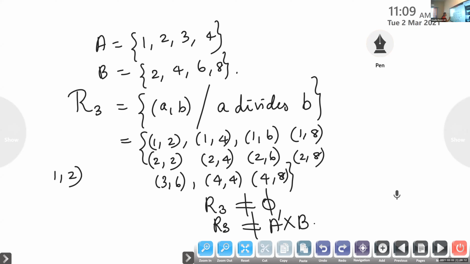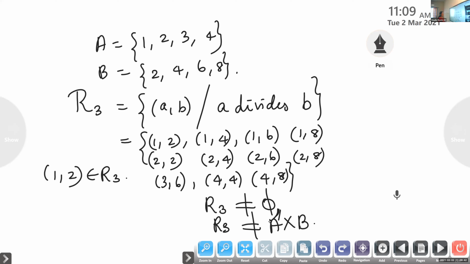Now we are going to learn some notations. Look here. Whether the ordered pair (1, 2) belongs to R3. Ma'am, in the last thing you explained, is R3 not equal to A cross B? It is A cross B. I wrote it here. This A cross B, R is non-empty. R is not a universal set.